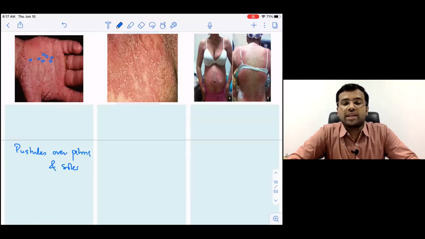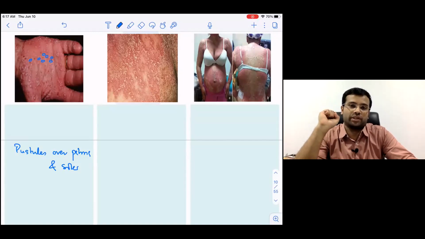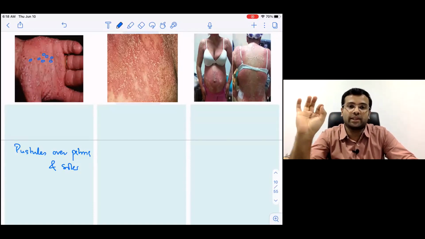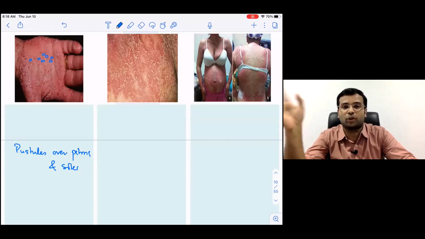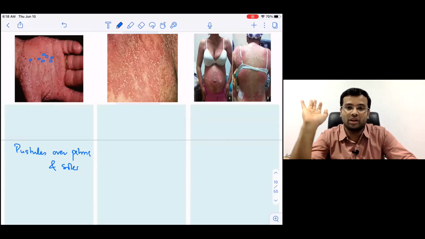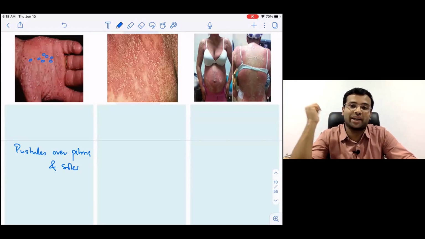Now, you are seeing a lot of pustules in this image, and as a good doctor, you are going to think that this may be a bacterial infection. So you send a culture for bacterial culture. Do you think that the culture will come back positive for Staphylococcus or any other bacteria? Do you think the culture comes back positive or negative? So Kritika says it is going to be sterile.